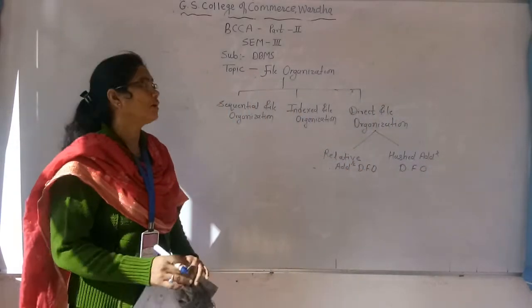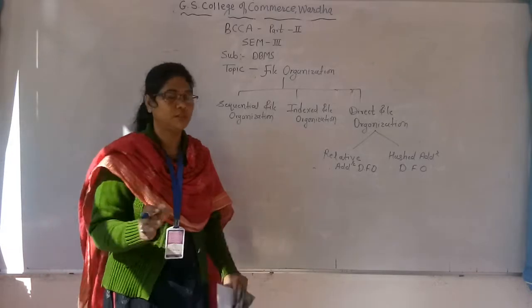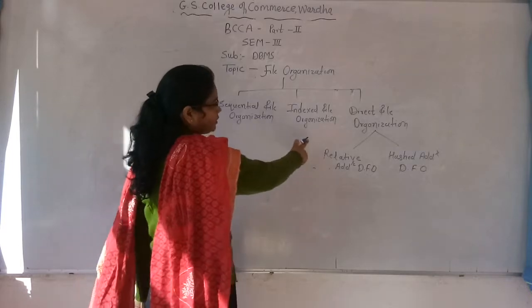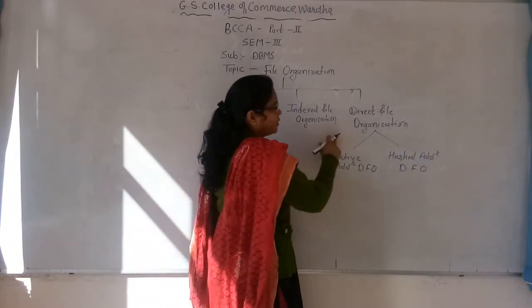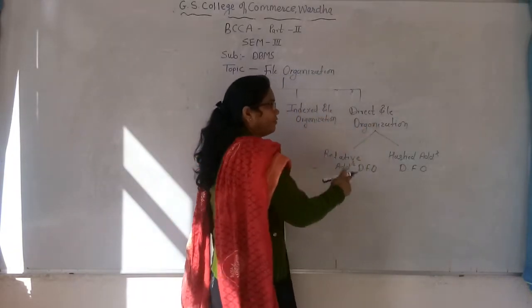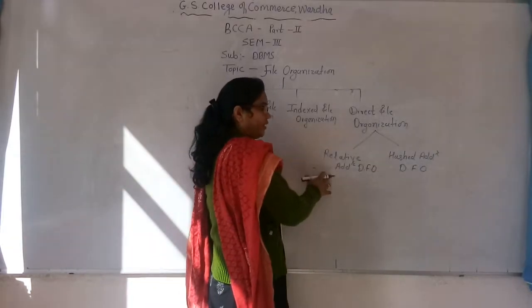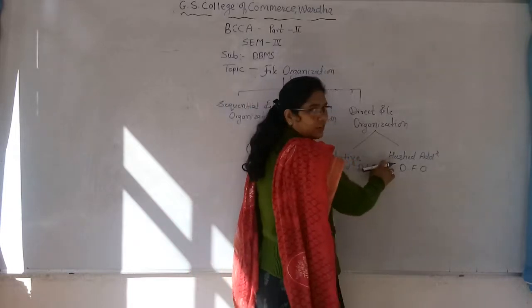Those are the types or classification of file organization. File organization has three types: first is sequential file organization, second is indexed file organization, third is direct file organization. Direct file organization is further classified into relative address and hash address.